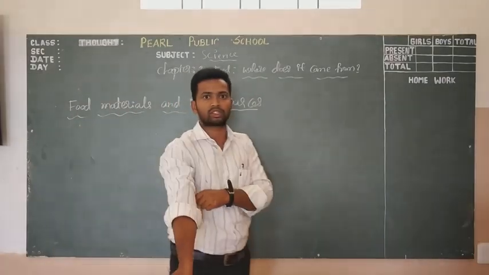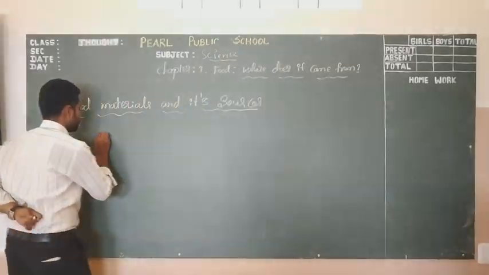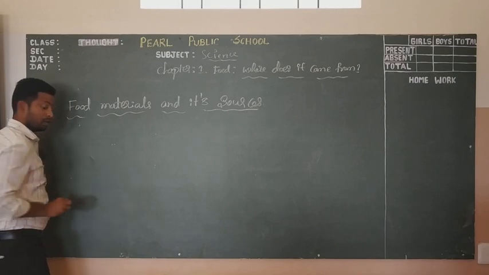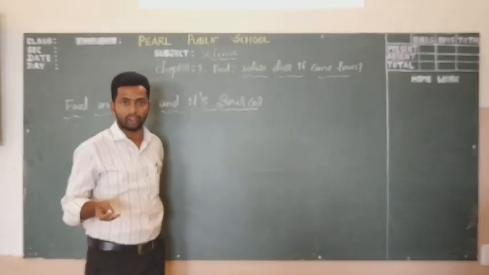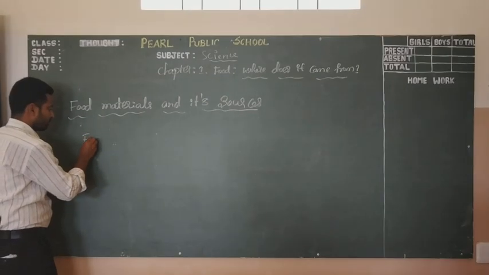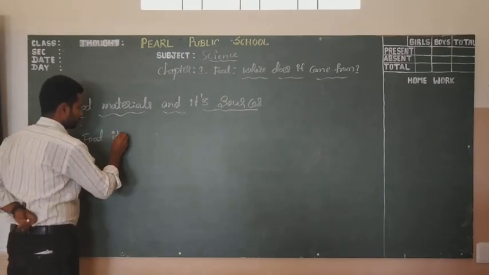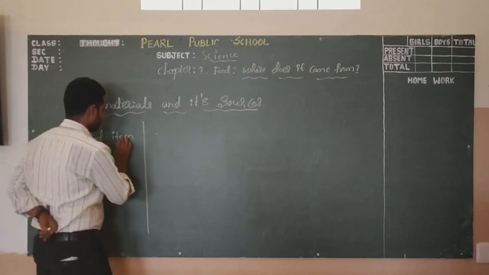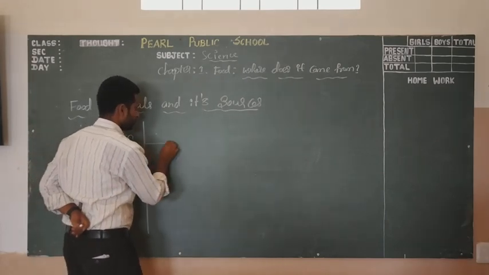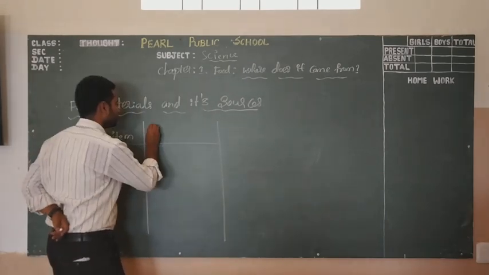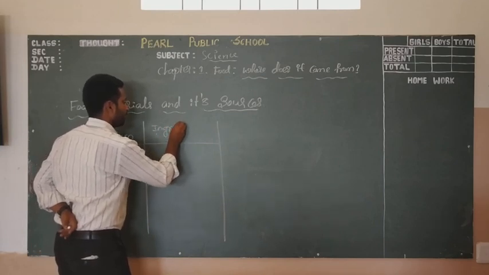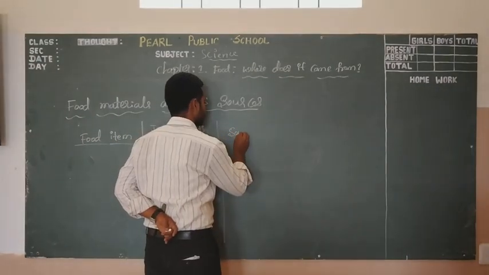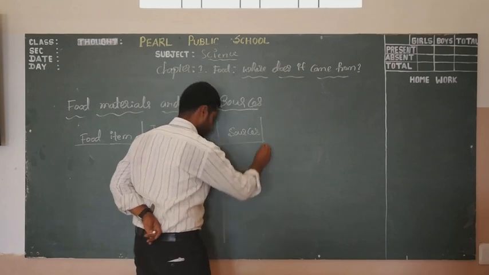Suppose we are going to prepare a vegetable curry. Our food item is a vegetable curry. This is a column for this food item, this is the ingredients, and this is the source of this ingredient.